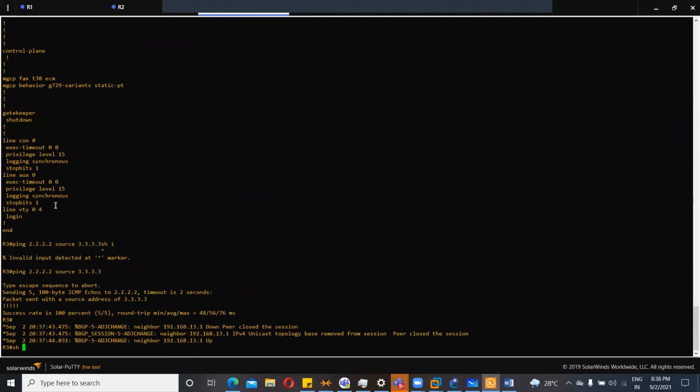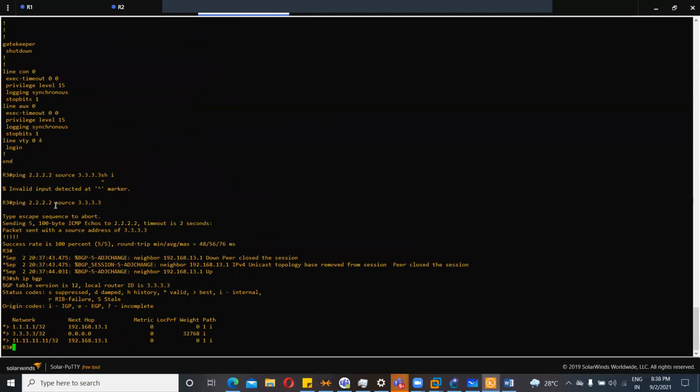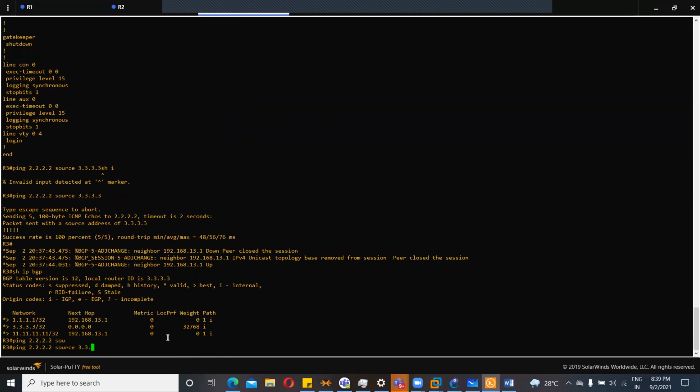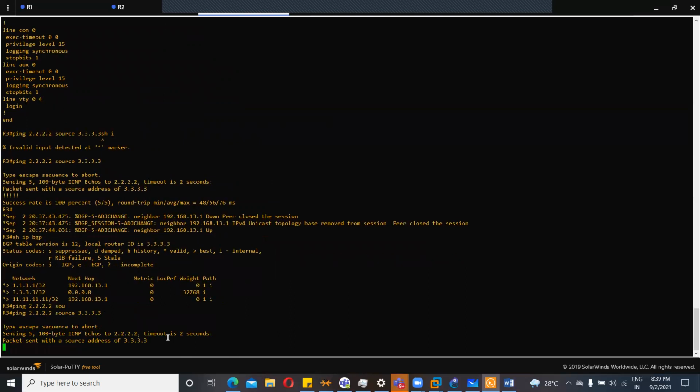Now, if you look at the table, you'll not be able to see 3.3.3.3 because that's what we configured in R1. Now let's try to ping 2.2.2.2 with source 3.3.3.3. Not going to happen because we don't have a route towards that particular subnet.